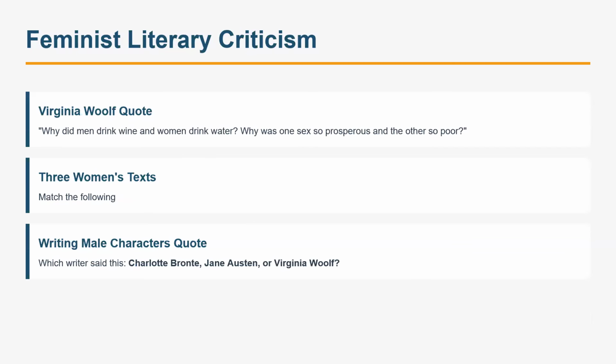There was a very famous quotation from Virginia Woolf. If you read this line, we can say, why did men drink wine and women drink water? Why was one sex so prosperous? When you think of prosperous, because material feminism. Though we might not remember which author this line is from, we can guess who could have spoken it.